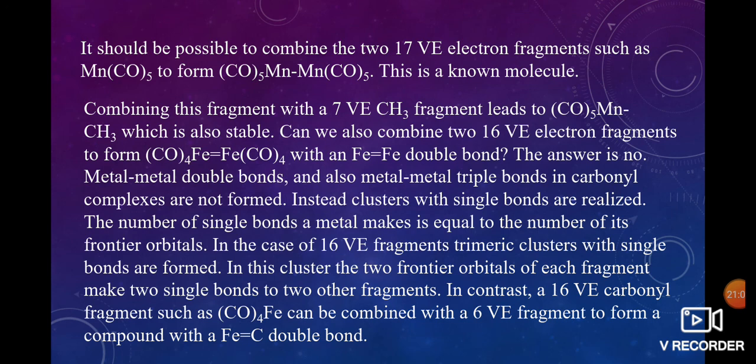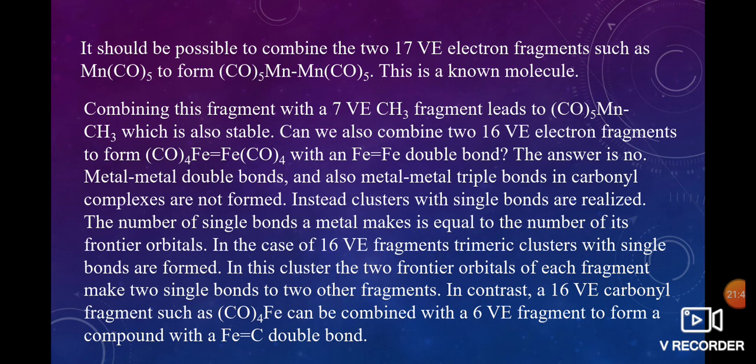Here, is iron double bond iron possible or not? It is not possible, as metal metal double bonds and also metal metal triple bonds in carbonyl complexes are not formed. Instead, clusters with single bonds are realized. The number of single bonds a metal makes is equal to the number of its frontier orbitals. In case of 16 valence electrons, a trimeric cluster with single bonds is formed. In this cluster, two frontier orbitals of each fragment form two single bonds with the other two fragments.